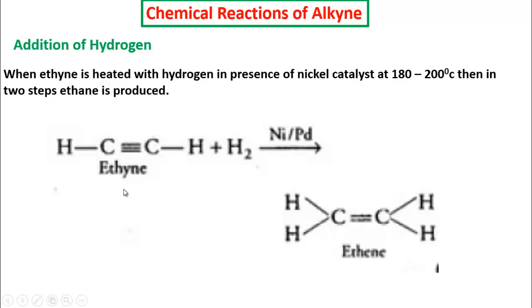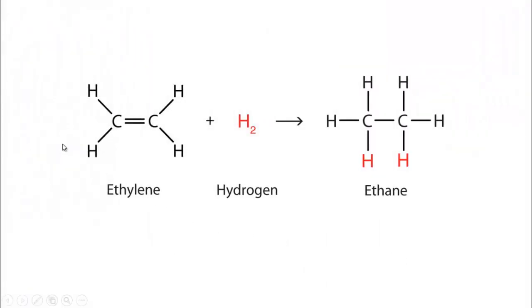Follow here. Previously in the ethyne molecule there are two hydrogens. When it combines with hydrogen, one bond is broken down and these two hydrogen atoms insert between the two carbon atoms, and this way ethene is produced. In the next step ethene reacts with one more molecule of hydrogen and is converted into single bonded ethane.